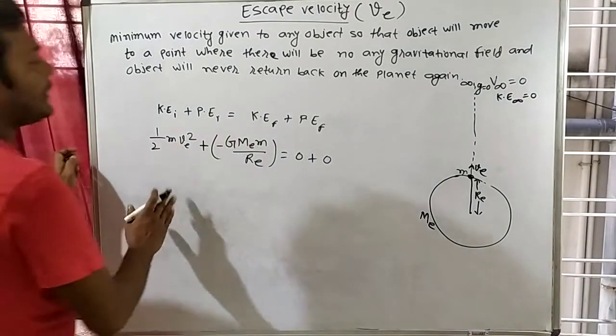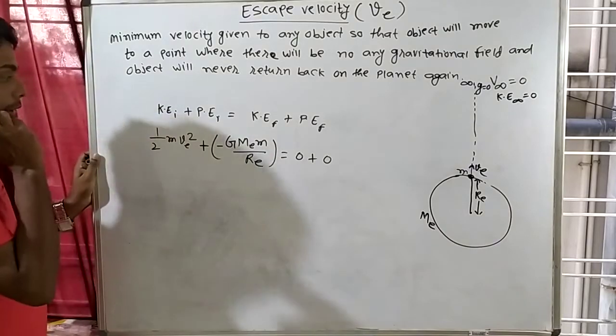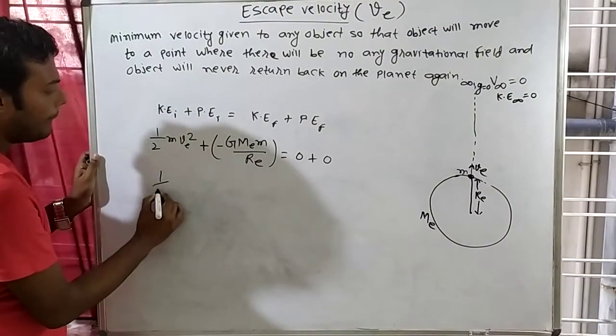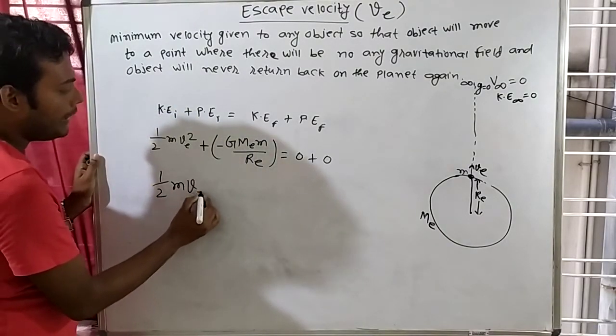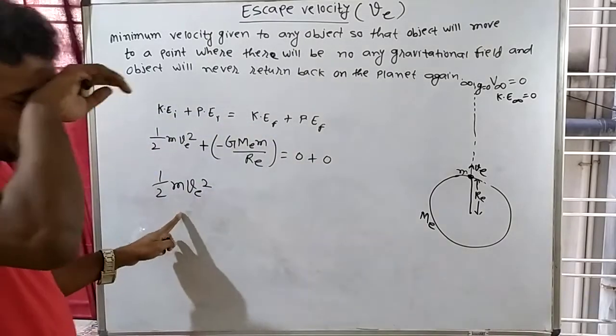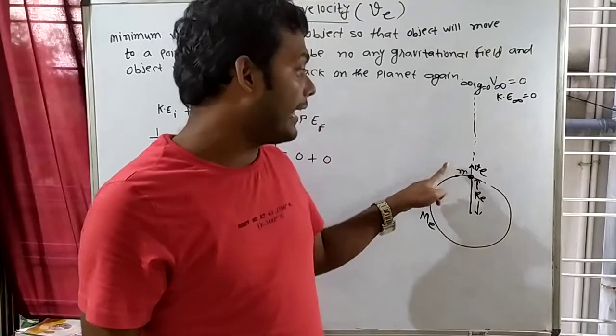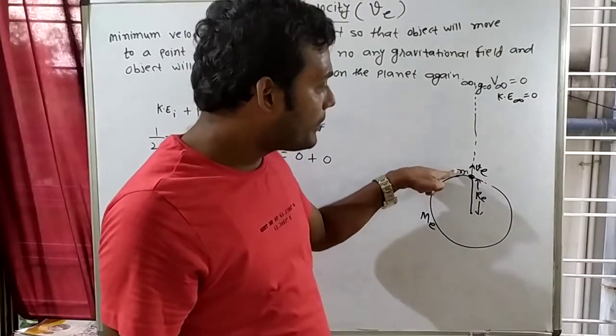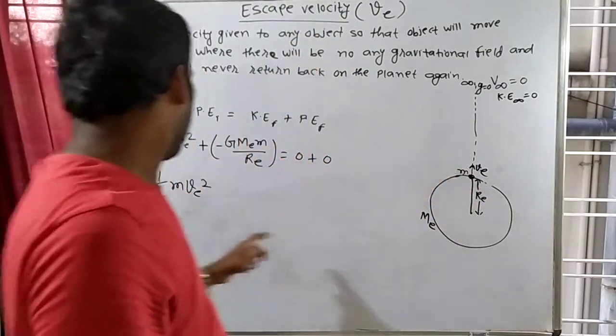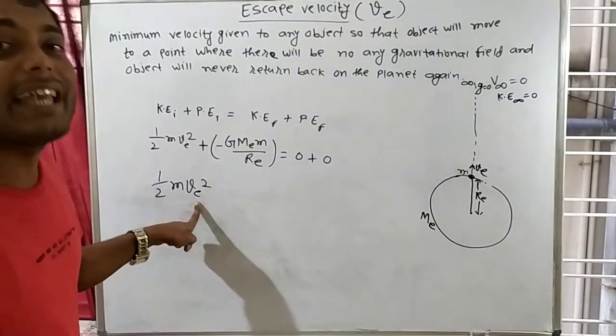Now see how we will derive it. Can we write half small m v_e square? Why am I taking a small m here? Because I am showing this as a small mass, so I have to take the kinetic energy of this object, that means the test mass. Clear? Here v is the escape velocity.